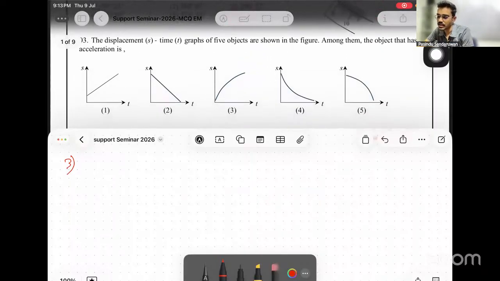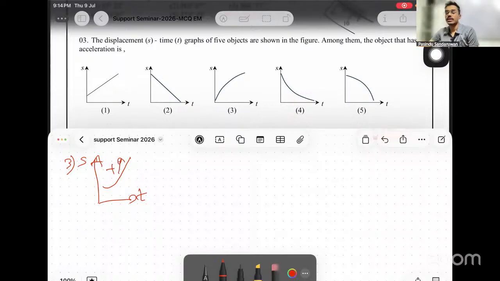The displacement time graphs of 5 objects are shown in the figure. Among them, the object that has an acceleration is, right? If there is a displacement time graph, there can be these kinds of variations. This is a positively increasing gradient. We know the gradient of a displacement time graph gives velocity. Now, if the gradient increases, which means velocity increases, that is accelerating. So this positive increasing gradient shape is a possible acceleration.